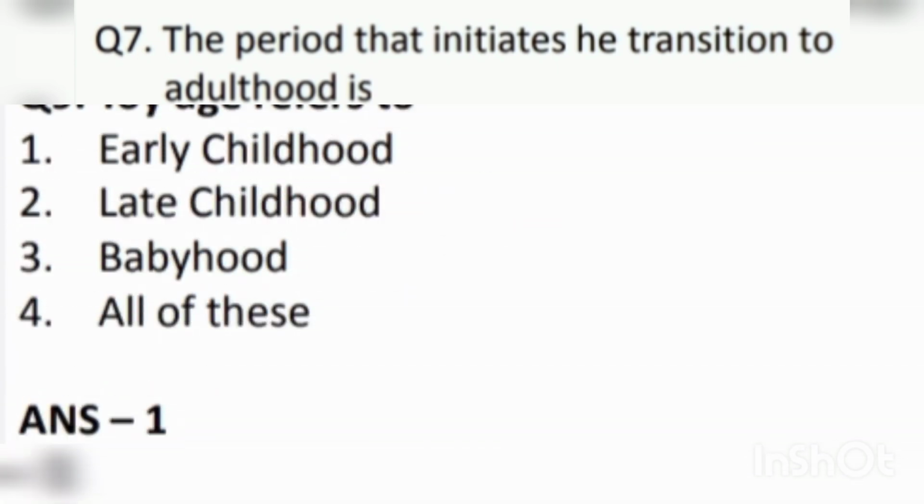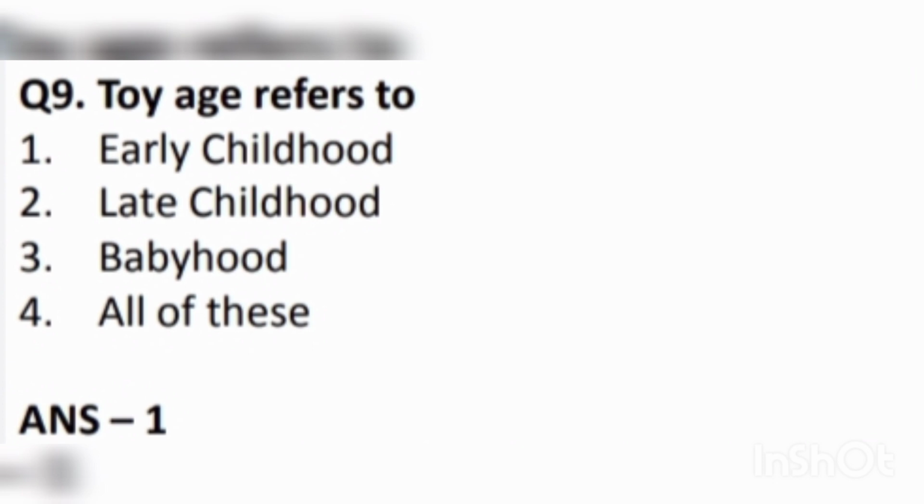Next question is, toddler age refers to what? That is a very small question but very important. First is early childhood. Second, late childhood. Third, babyhood. Fourth, all of these. So answer is 1, and this answer is early childhood.